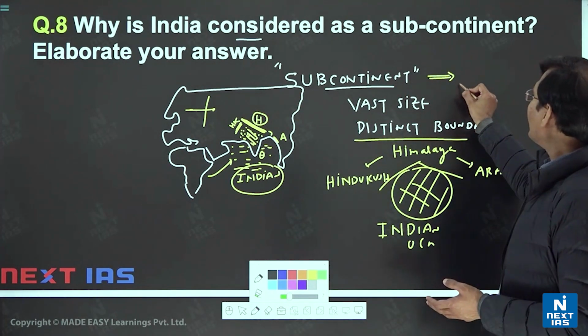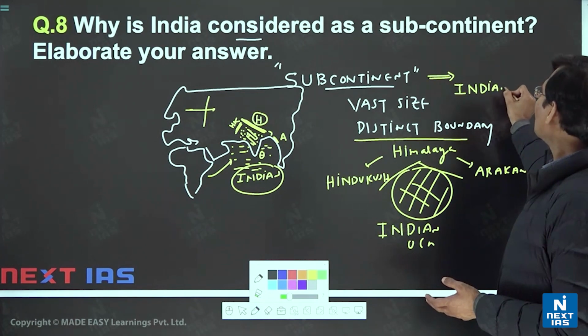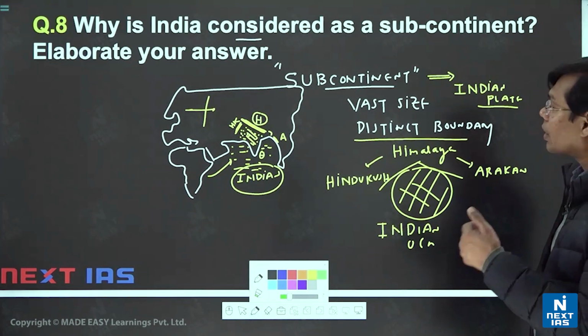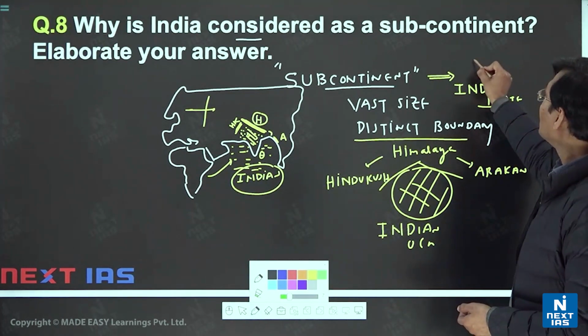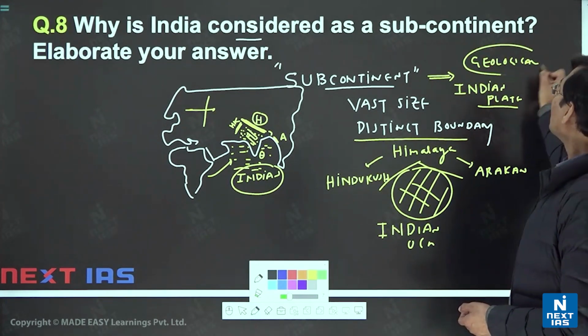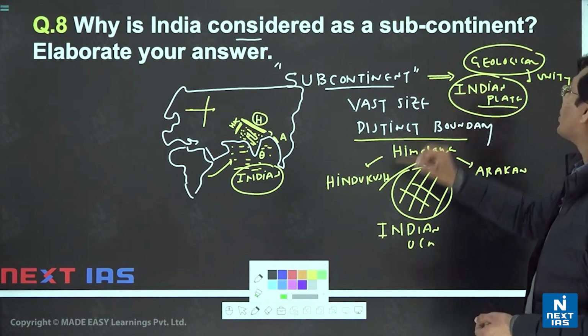So the Indian plate. On the geological aspect, the maximum part, even Sri Lanka, is part of the Indian plate; Pakistan, Bangladesh, Nepal, Bhutan are part of the Indian plate. So geologically a large area has one plate, geological unity, only one plate, a major part of it the Indian plate.